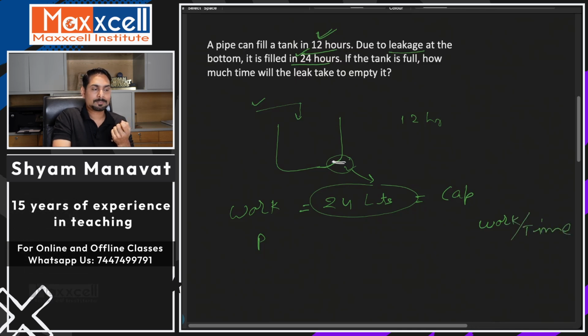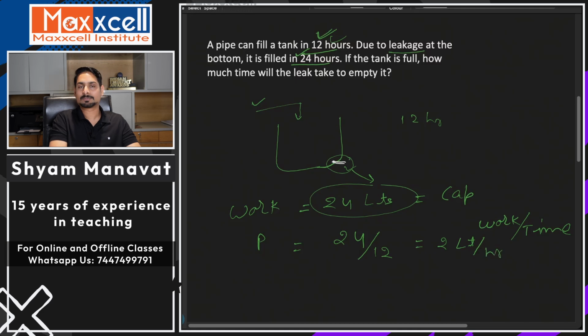What is the work here? To fill a tank having a capacity of 24 liters, which the pipe takes 12 hours. So per hour work for the pipe should be 24 by 12. That means the pipe's efficiency is to fill 2 liters of water per unit time. What is the unit of time here? Hours. So 2 liters per hour. That is the efficiency of the pipe.